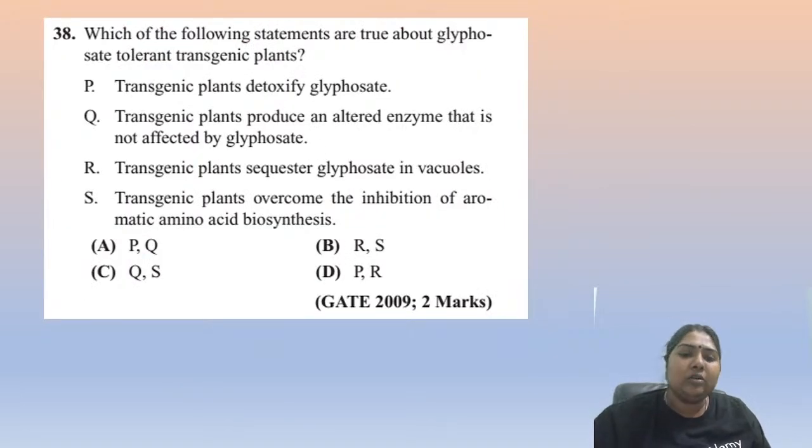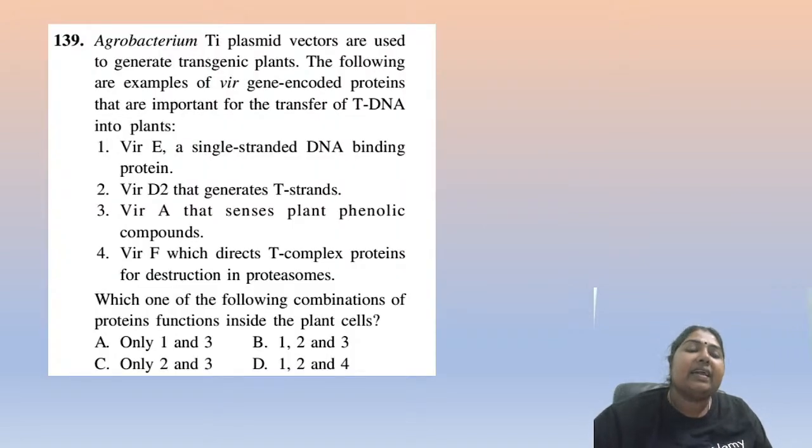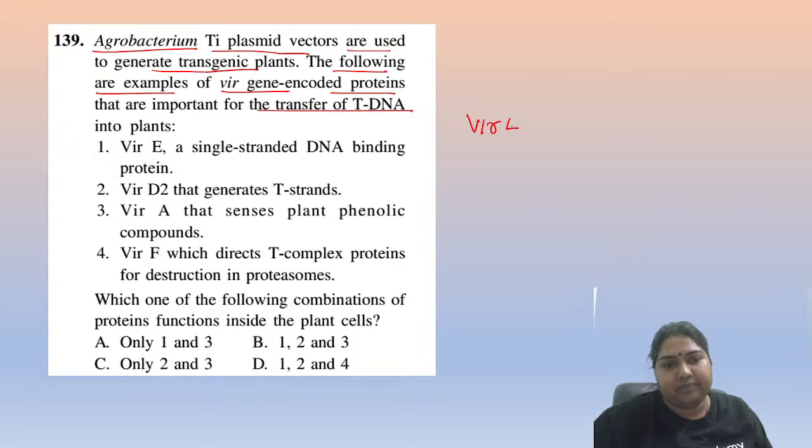Alright. So, this Agrobacterium Ti plasmid vectors are used to generate transgenic plants. The following are examples of the Vir gene encoded proteins that are very important to transfer the T-DNA. Okay, right. So this Vir-E is a single stranded DNA binding protein.